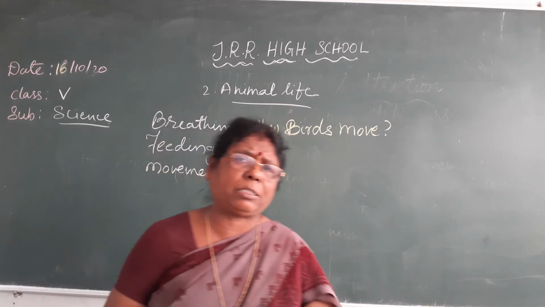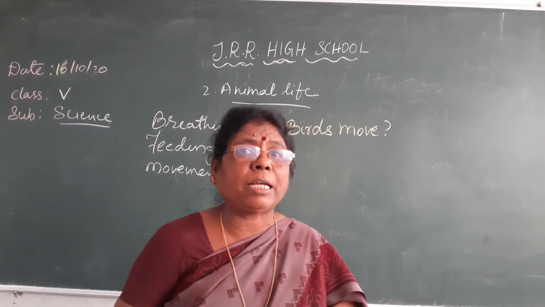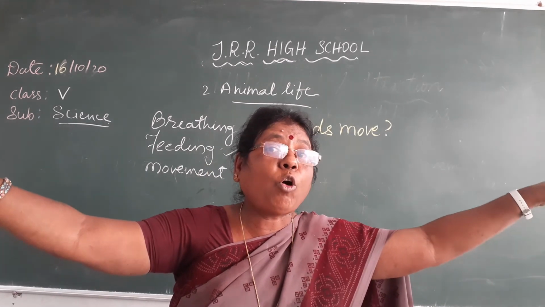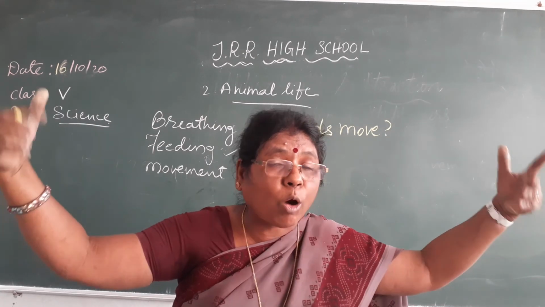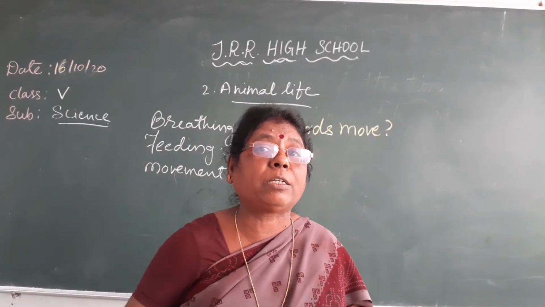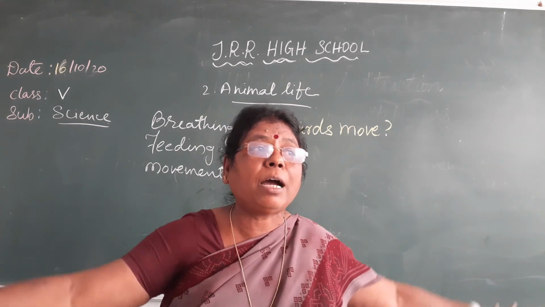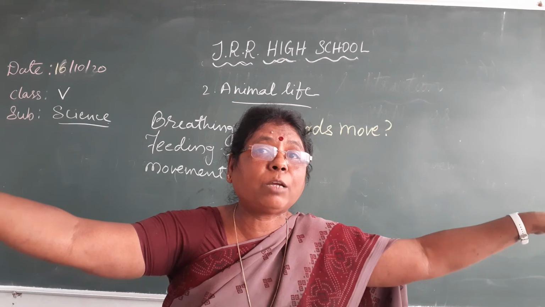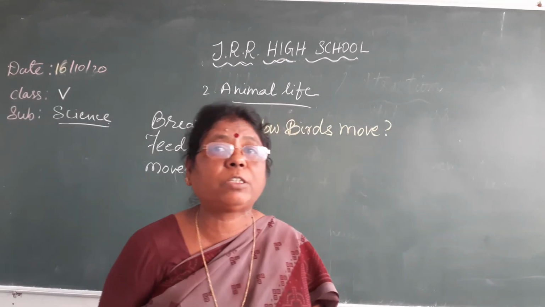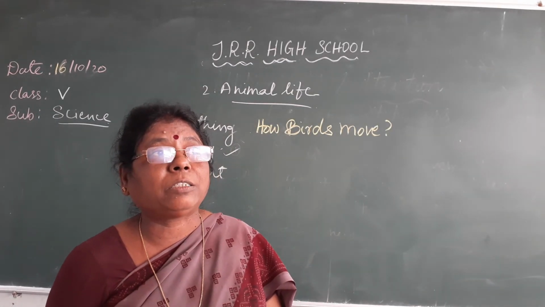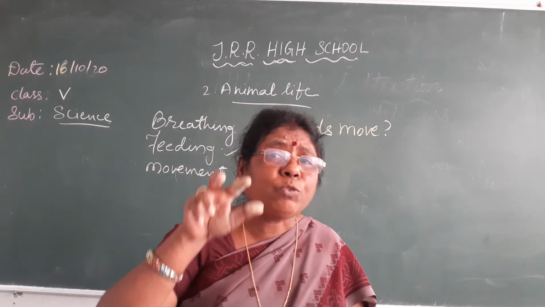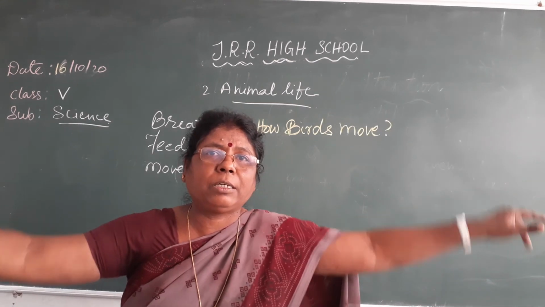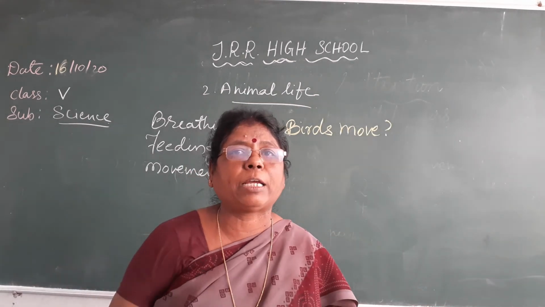Now, they have two legs. What about the other limbs? The forelimbs of the birds are modified into wings. Very strong flight feathers will be there for the flying birds. So forelimbs, meaning front legs, are modified into wings and they use these wings for flying purposes.